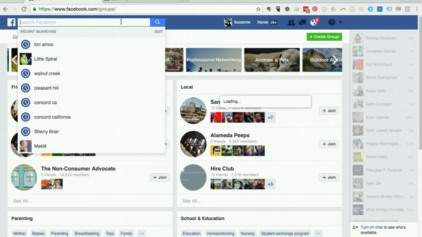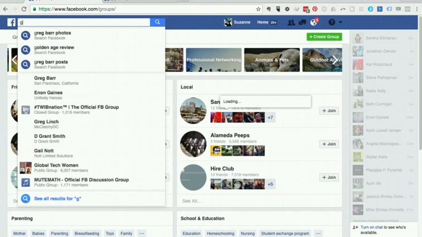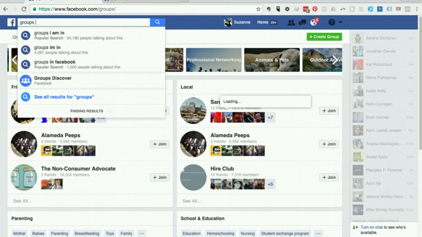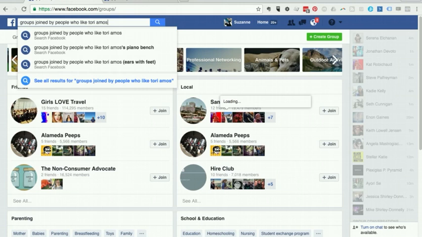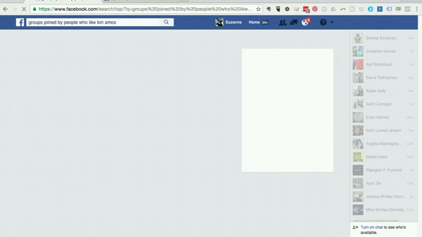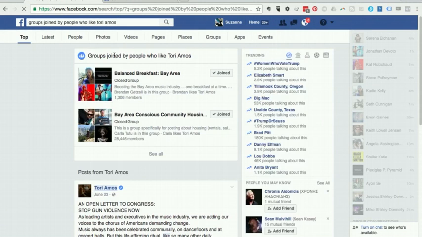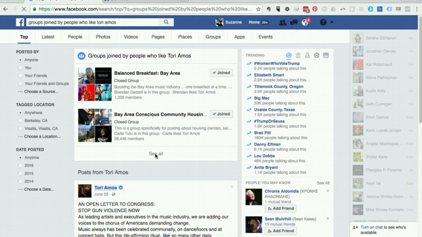Now, there's another really cool little trick. It's sort of like the secret menu of Facebook. If you type in "groups joined by people who like Tori Amos," it's going to pull up a list of groups joined by people who like Tori Amos. And now these are going to be the less obvious ones.